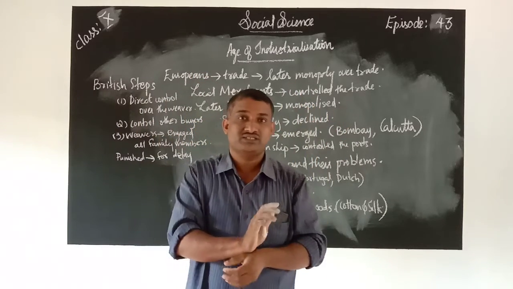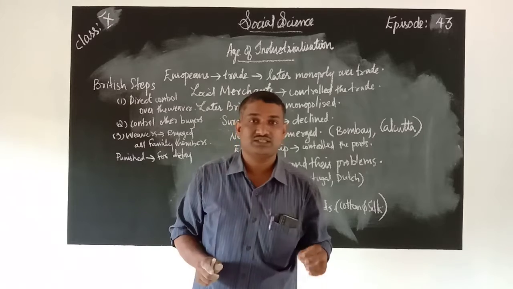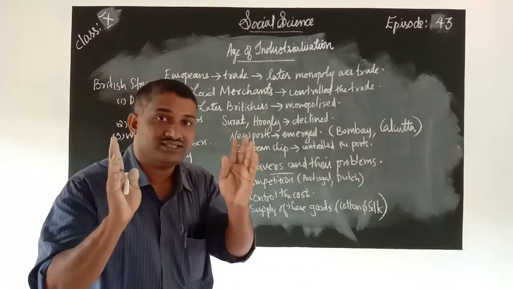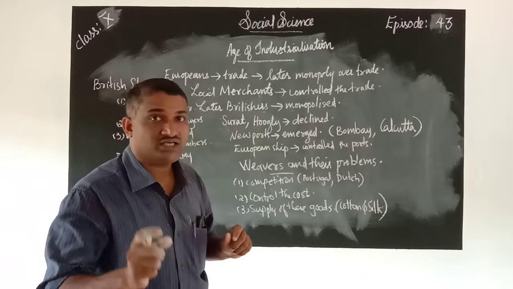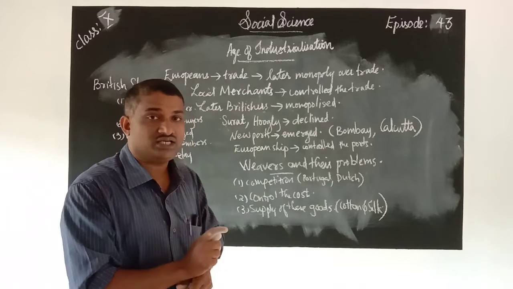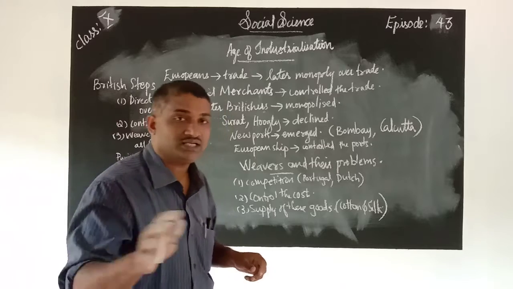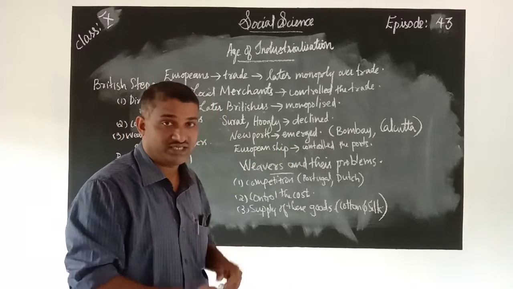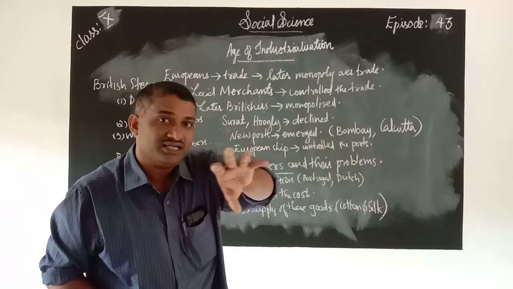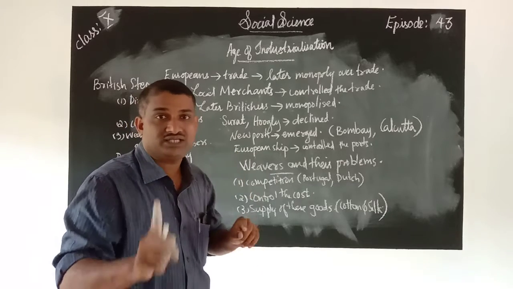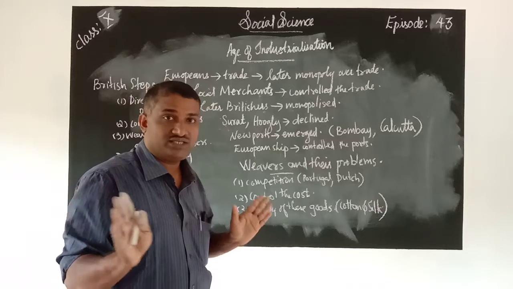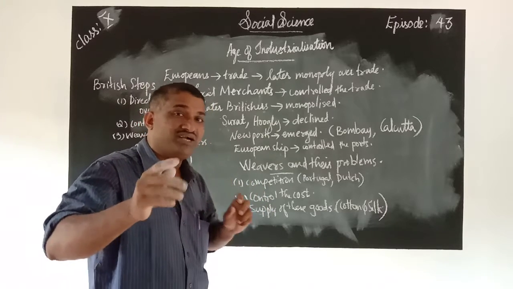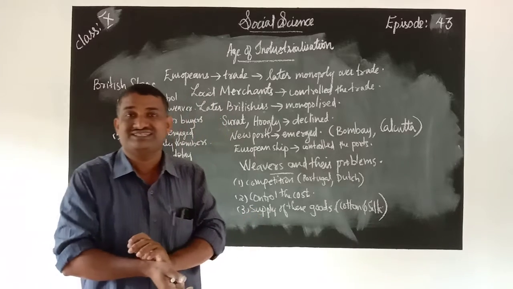You know that all the Europeans came to India only for making trade relations with India. Why did the Europeans come to India? Not only India, they came to Asiatic countries like India to make trade relations. First and foremost their aim was only trade. They did not have any idea other than trade. But later on things went on changing.